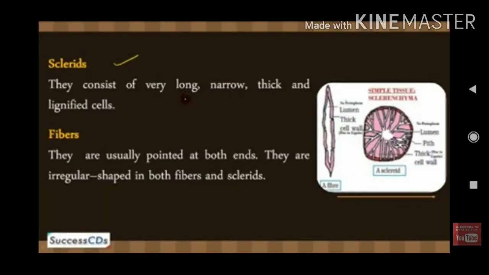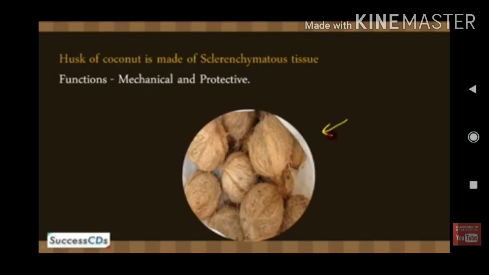If you take the sclereids, these sclereids are narrow and elongated. The walls are lignified and pits are present on the walls. The sclereids are present in the fruits and in some hard shell nuts. The function is, the husk of coconut is made up of sclerenchymatous tissue. Okay, it also gives protection to the fruits.